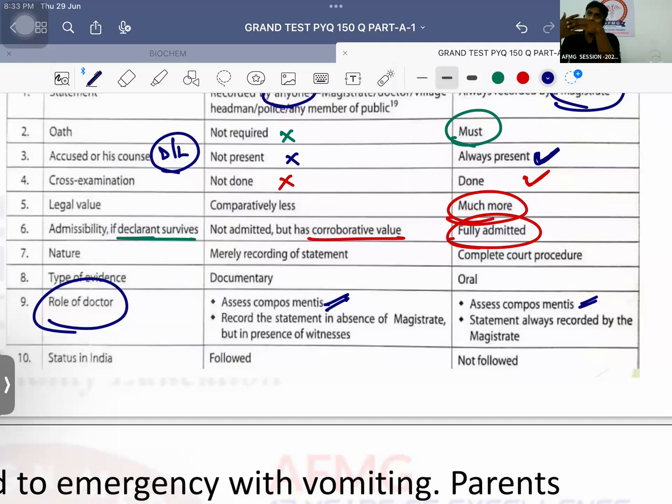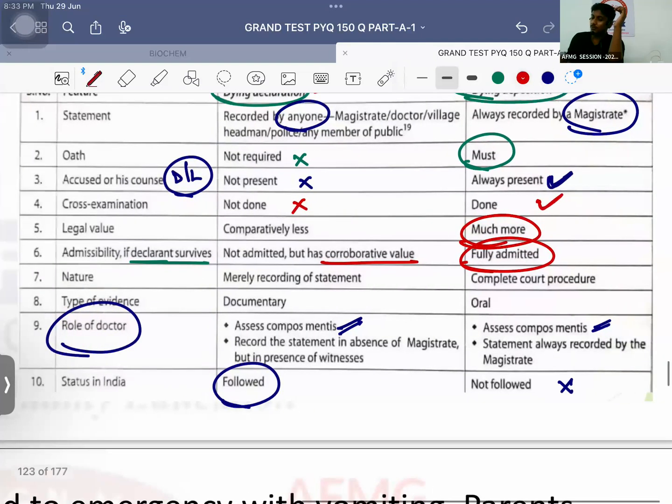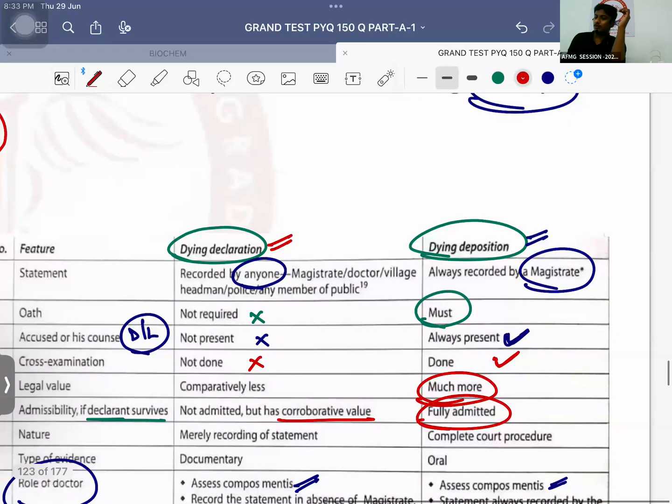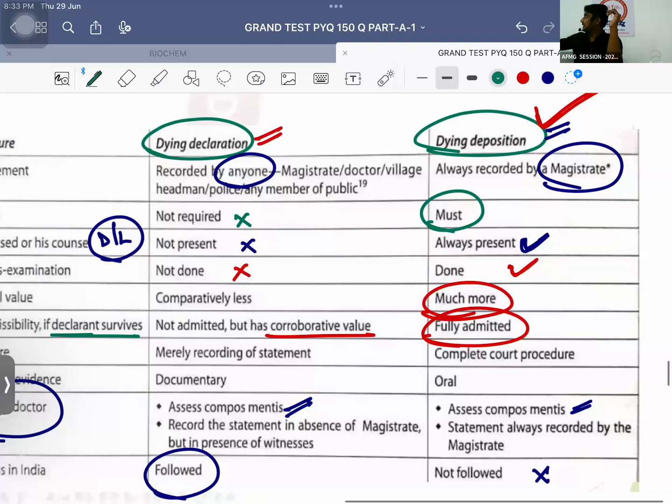That we have to tell, whether his brain is working properly or not. That's it. Okay? Which is followed in India: only dying declaration. We do not follow dying deposition. But superior one is dying deposition. It is only followed in developed countries. So important: leading questions can be asked in dying declaration or dying deposition.